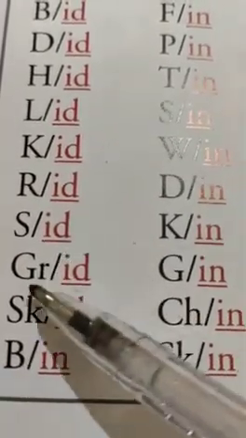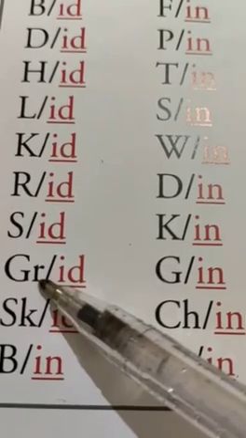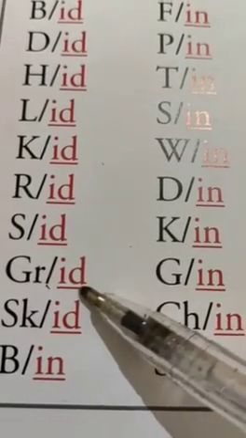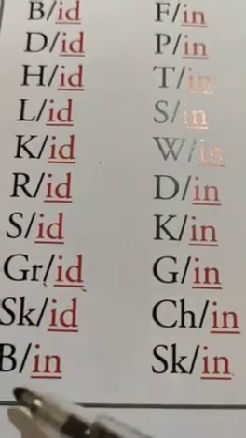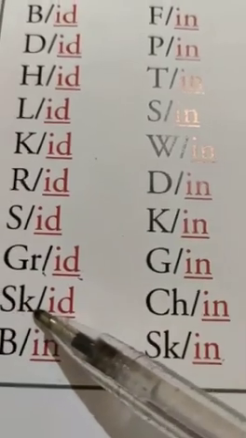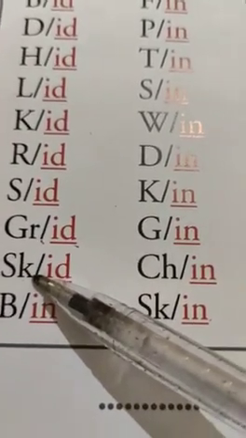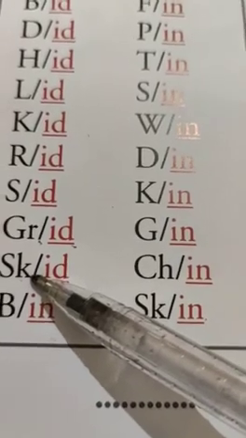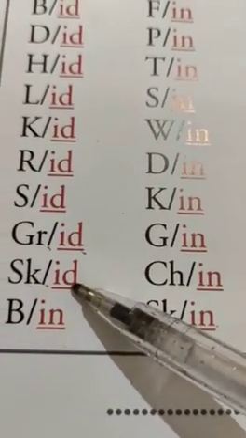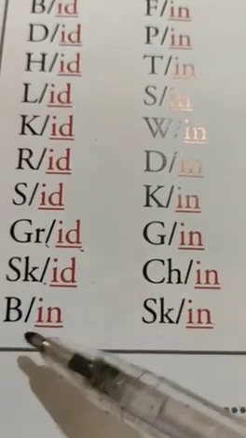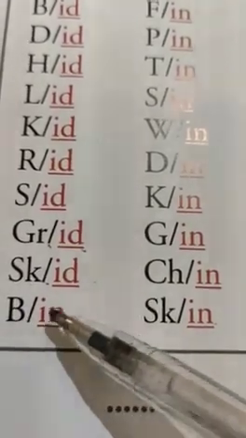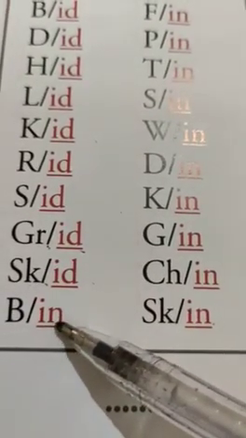Now, g and r. It makes the sound gr. And the ending word is id, means grid. S and k. Yes, these two letters are together, means sk. And the ending word is id. So, this is skid.